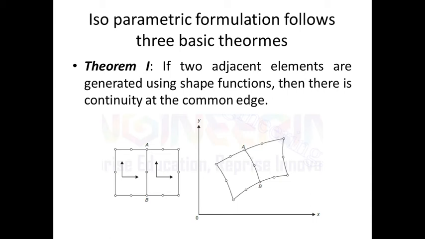In theorem 1, if two adjacent elements are generated using shape functions, then there is continuity at the common edge. Here, in the diagram, A and B are the edges. The two rectangular elements follow the edges, so the other connectivities are always connected with the same edge available with each element.